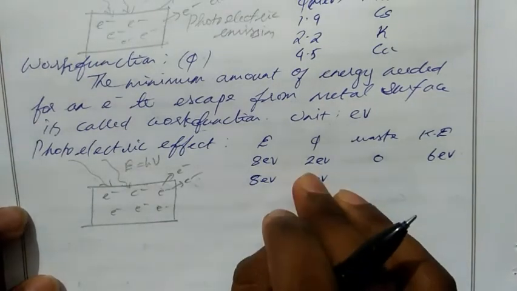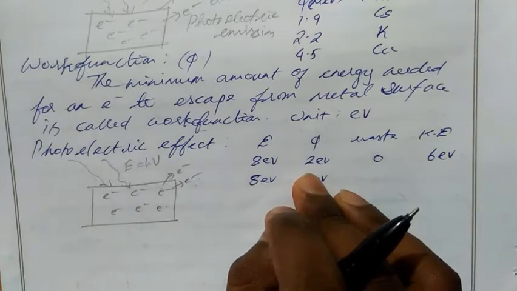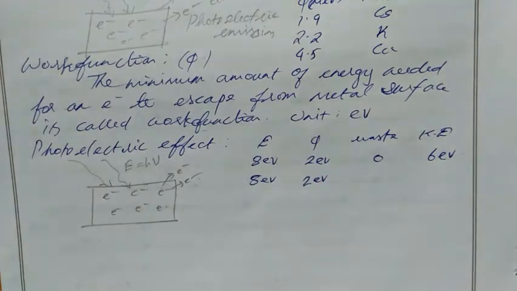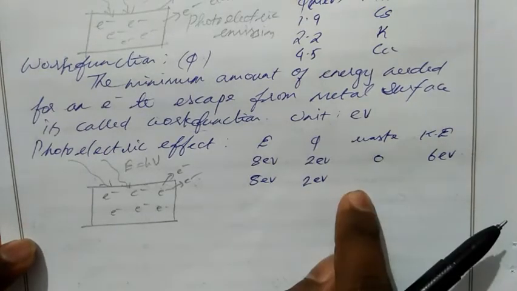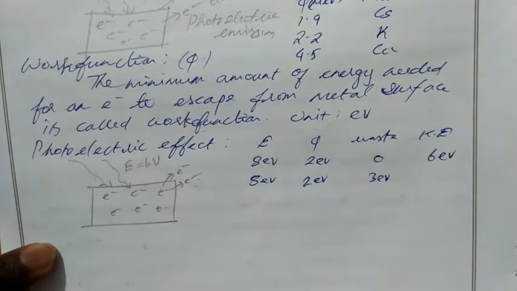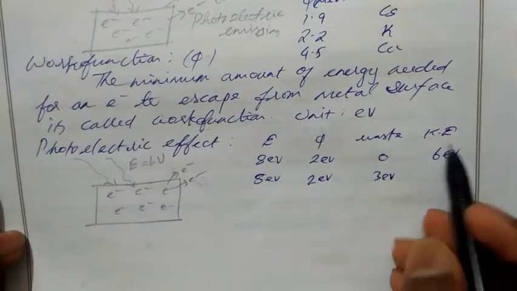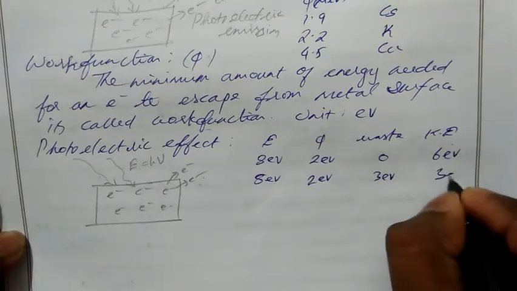So only 2 electron volts is needed, or greater than 2 electron volts, say 2.01 or 2.02. That much energy is needed for the material to eject electrons. So 2 electron volts is needed for the work function. Here we take the wastage as 3 electron volts, and the remaining energy is converted into kinetic energy, that is 3 electron volts.